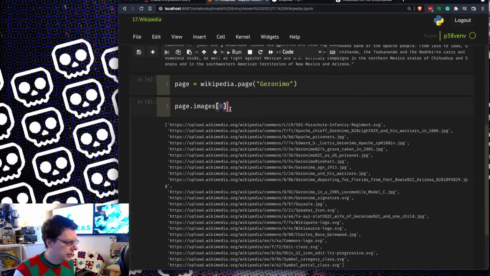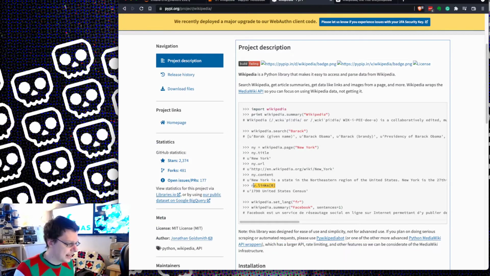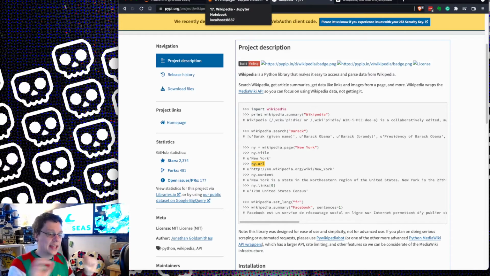So this works as a way of interacting very rapidly. It's already parsed the page. It's already identified the things of the page. If we look at the original library, there are other things you can do. You can get links, you can get the content, you can get the title, and so on. And you can get the URL of the page. So if you're making a bot, you can then say, here's a summary, and here is the page where it